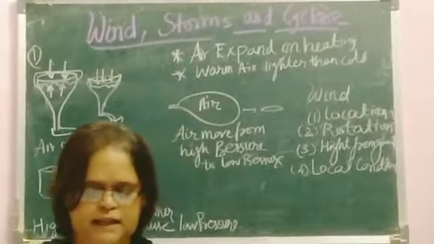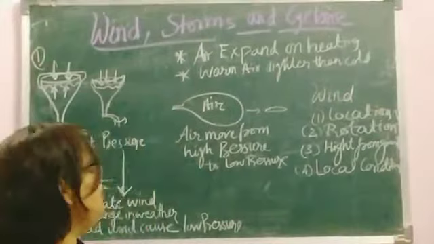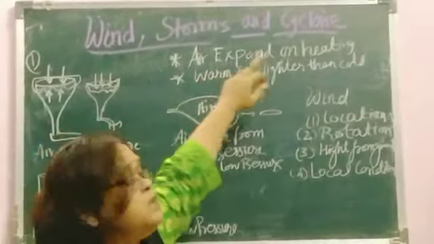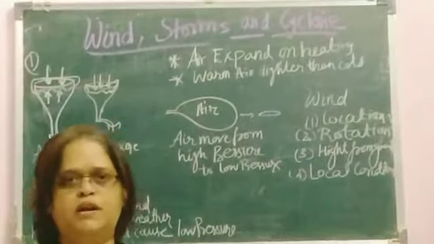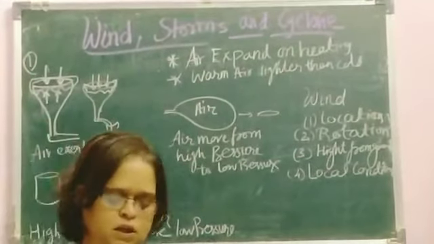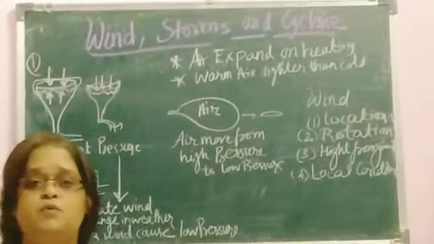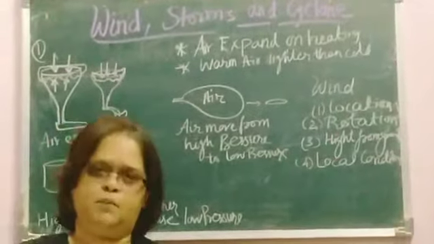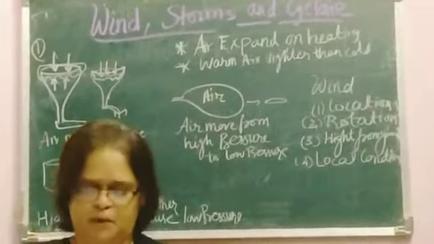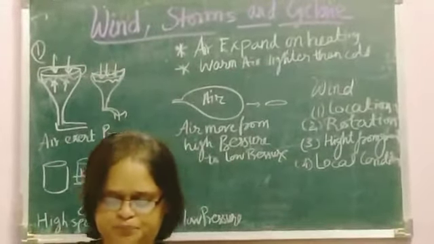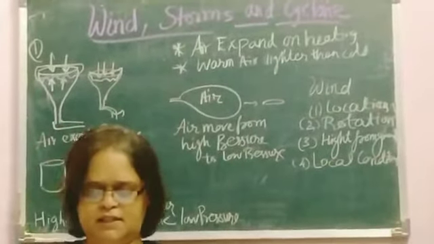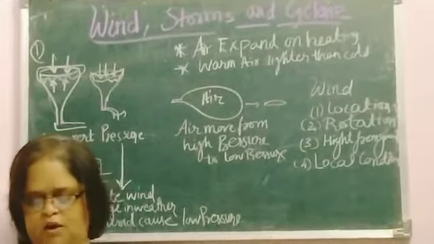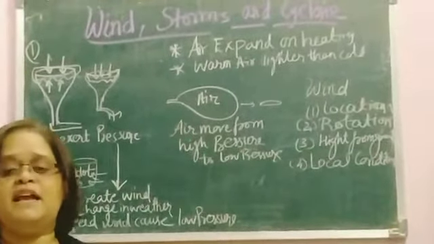So in this chapter we have to learn some of the concepts related to the wind, storms and the cyclone. So before going deep into the topic, let's understand some of the terms and properties of the air. The first property of the air is what? Air exerts a pressure. So the pressure that is exerted by the air at any point on the earth is called what? It is called atmospheric pressure.